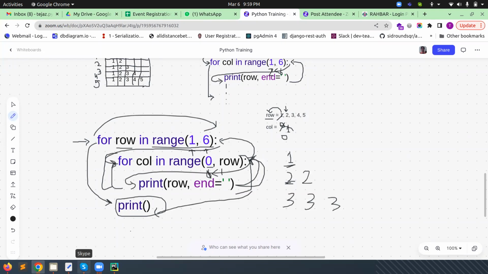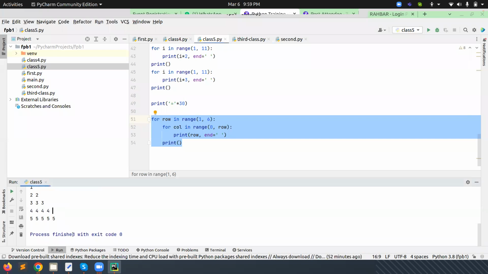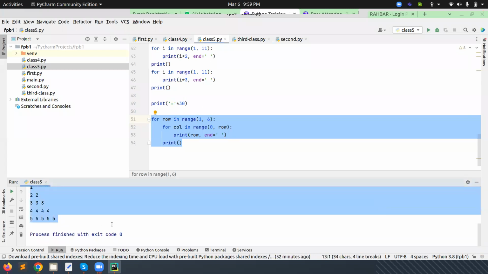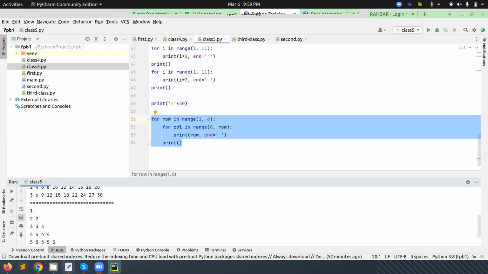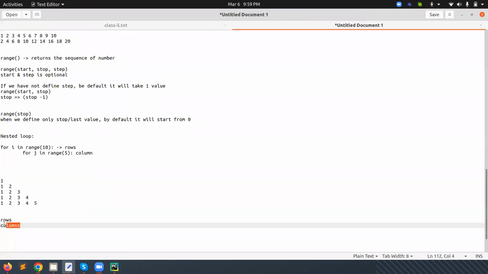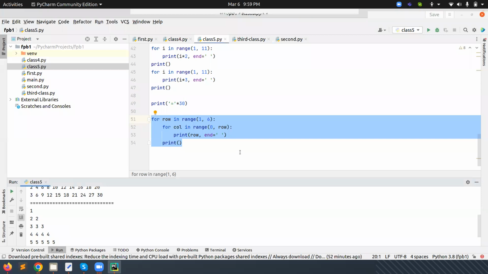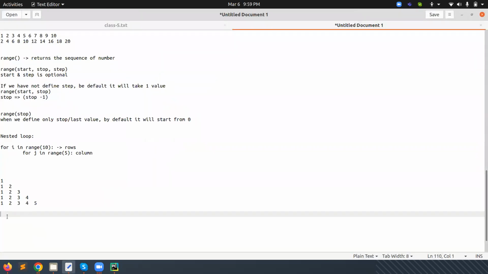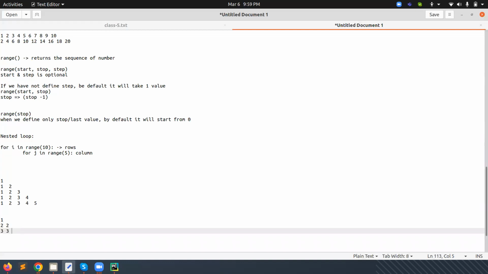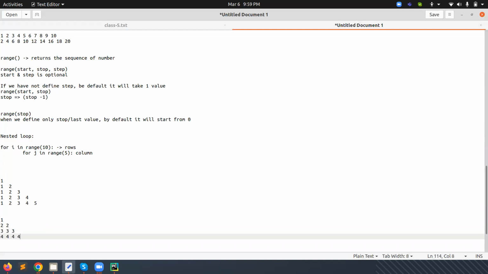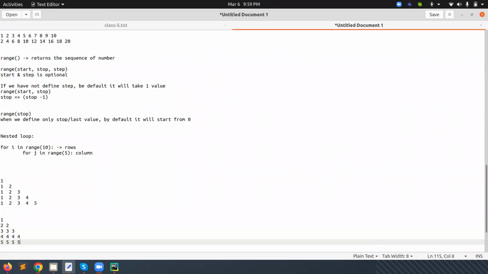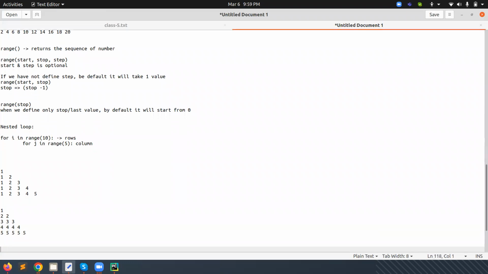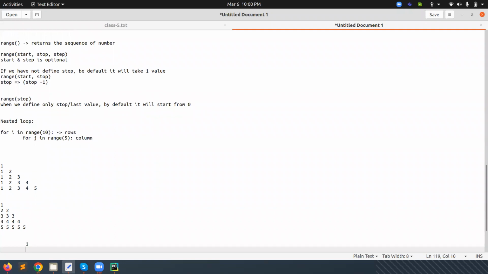So in this way, when we are executing, it is printing this way. Now I am giving you a few assignments. Just try this one. I have already written this program. Now you just need to change the value here: 1, then 2 2, then 3 3 3, then 4 4 4 4, then 5 5 5 5 5. And now a completely different thing. I will explain later how we will do it. Now we are starting from 1, with right alignment.